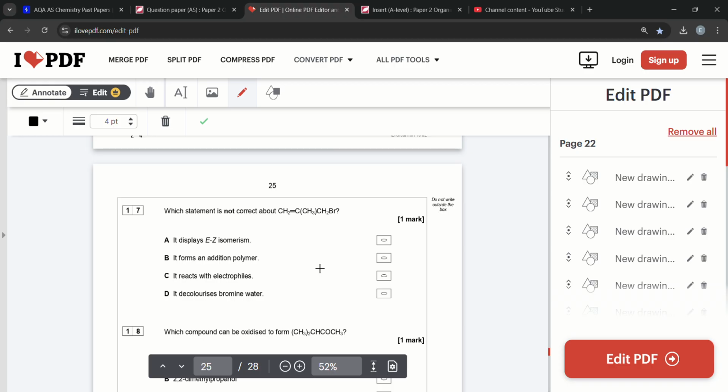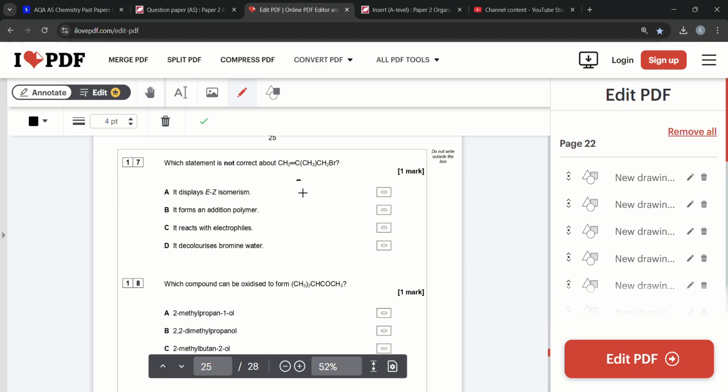Question 17: which statement is not correct about this? C double bond C, CH2, CH3, CH2Br. It displays E-Z isomerism. That is false.